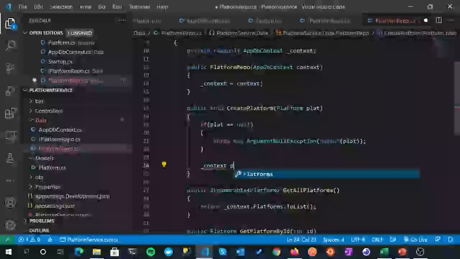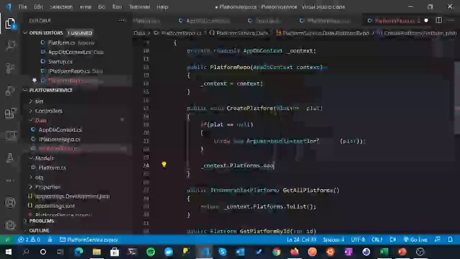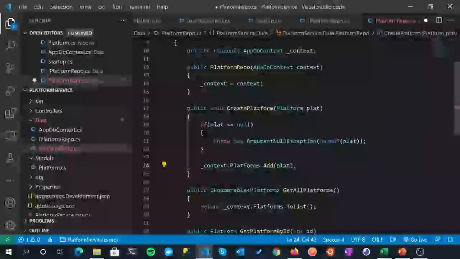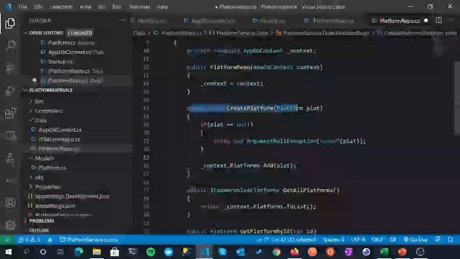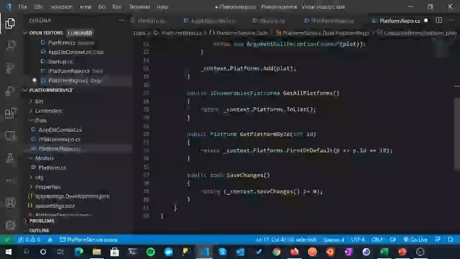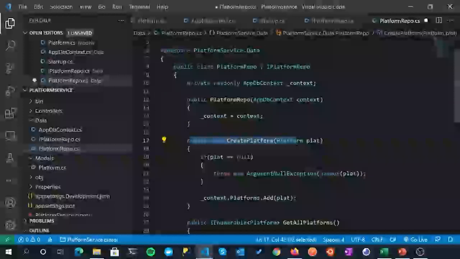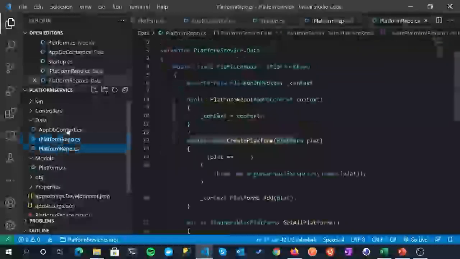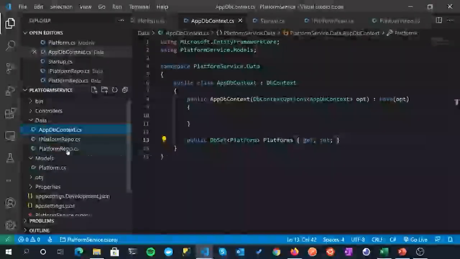Context, platforms, add, and then we just add the platform object that we've been passed in. Fantastic. Now when we come to use this, as I've said before, we'll then need to call save changes to flush that down to the database. And that's it. That's it for our repository, and that's actually it. We're not going to change this now. That's our finalized repository, and that's our finalized app DB context.